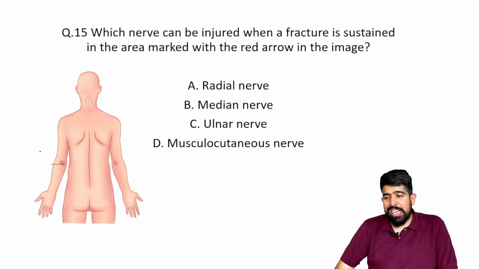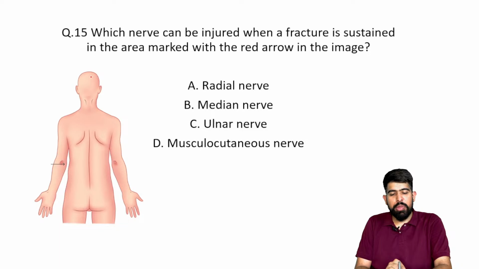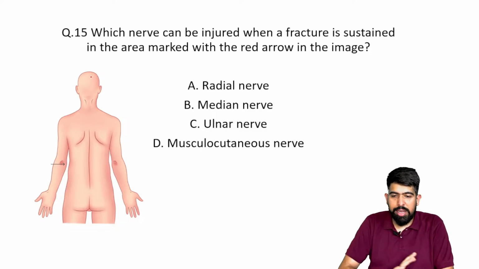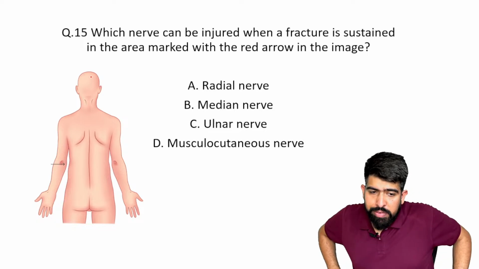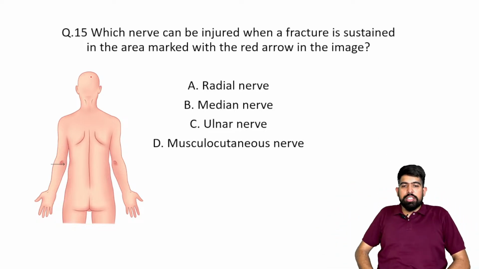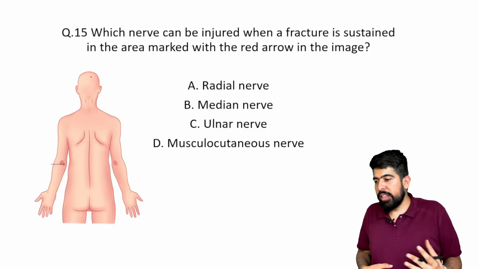Moving forward to the next question, which is also an image-based, very good MCQ from the brachial plexus. Which nerve can be damaged when there is a fracture in the area marked with the red arrow in the image?